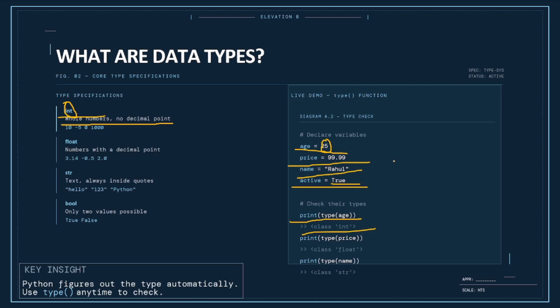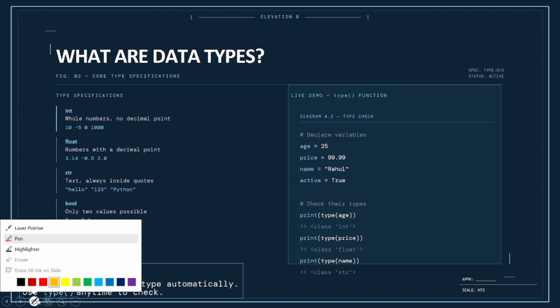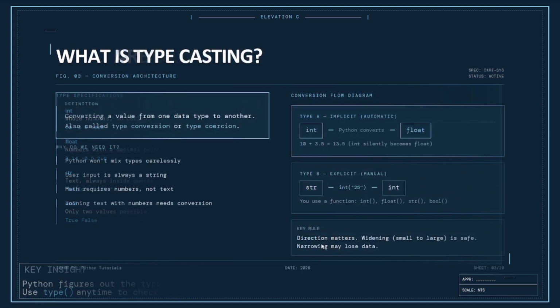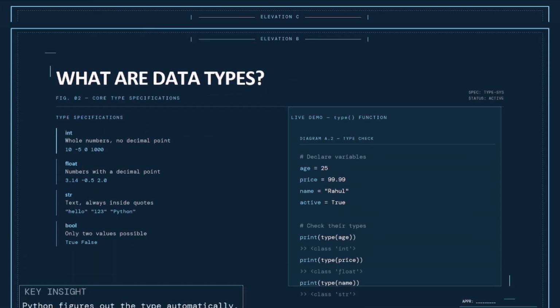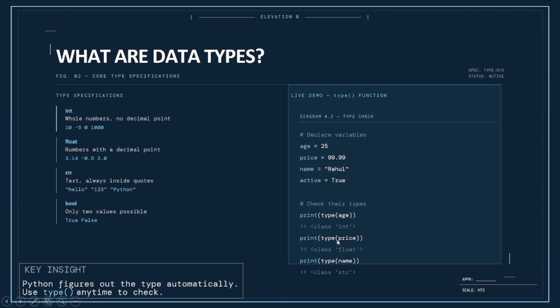And what is this price? Price is 99.99. So if you have to check the type, simply write it in print. Wait, I will erase it and we will use the mouse only. You can see print type price. What is the price type? That is float. You can see here there is a decimal.